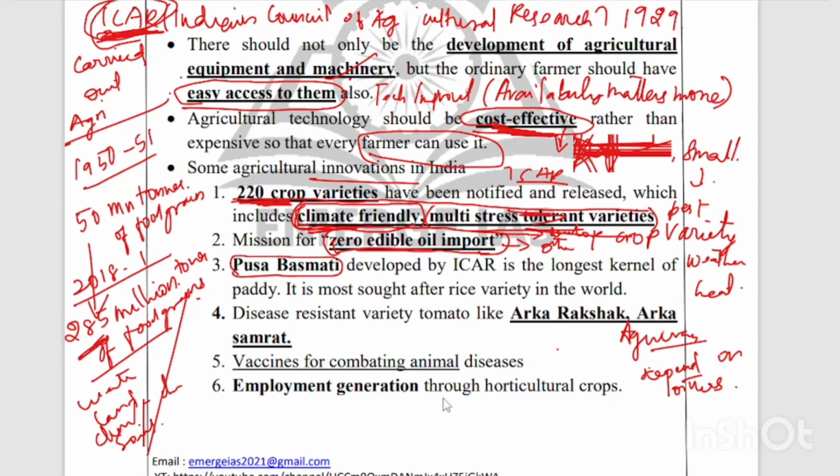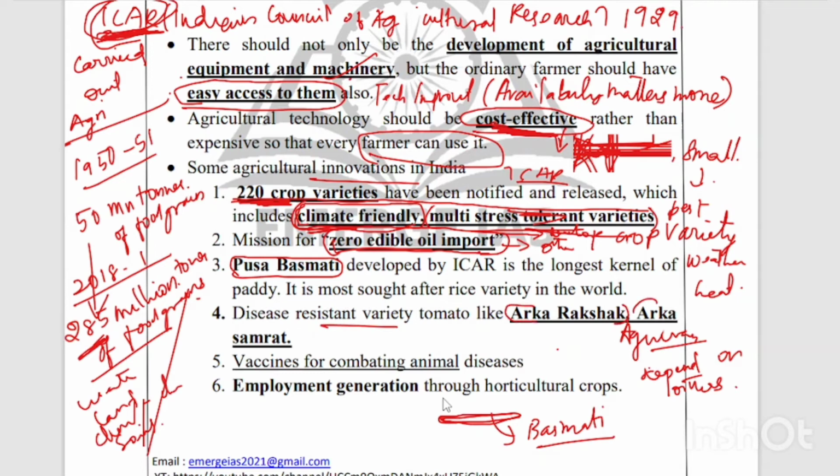And the next thing is the Pusa Basmati. This is a rice variety that was also developed by our Indian Council of Agricultural Research, and it has the longest kernel of paddy, the longest rice among paddy varieties developed in the world. After its introduction, it became the most sought-after rice variety in the world, and it was a great introduction by ICAR. And the next thing is disease resistant tomato varieties.